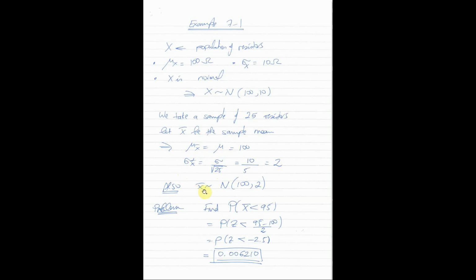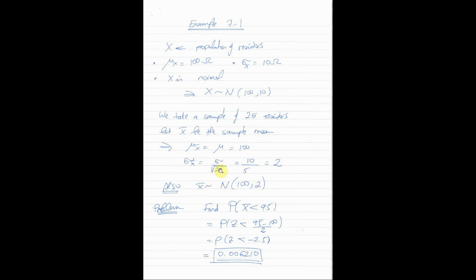X bar, which is the average of the 25 resistors chosen from the population at random, has a normal distribution with mean 100 and standard deviation 2. So this is mu x bar, which is the same as mu, and this is sigma x bar, which is the same as sigma over root n.